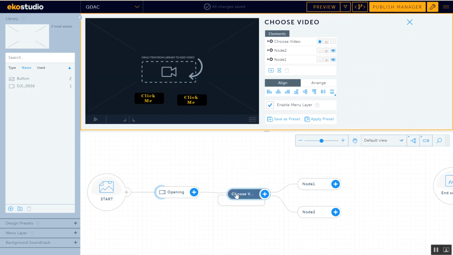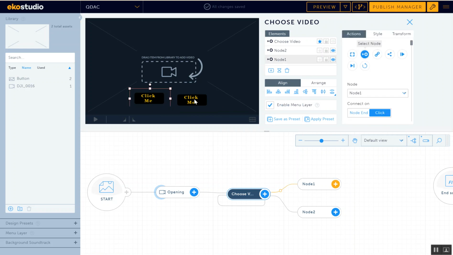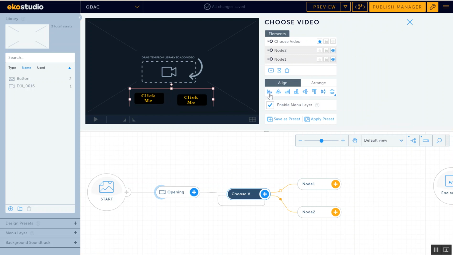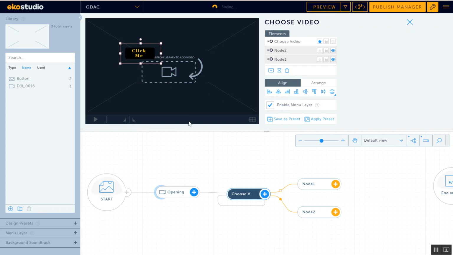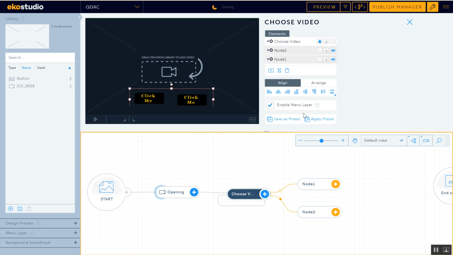So when I go to choose video, you can see I've got these two buttons here. If I click on them, I can press Control and click on both of them. I can align them left, bottom, top, and stuff like that. So very similar to what you do in other software. I'm just going to get it back to my left, right. But yeah, you have all sorts of tools here.